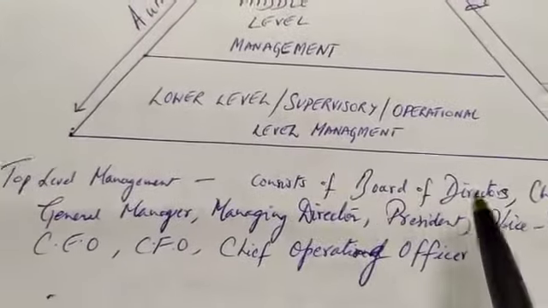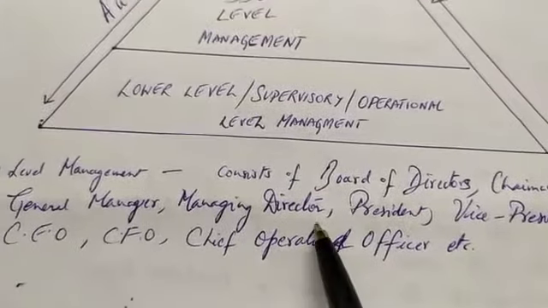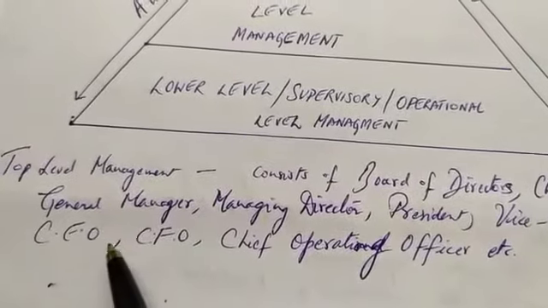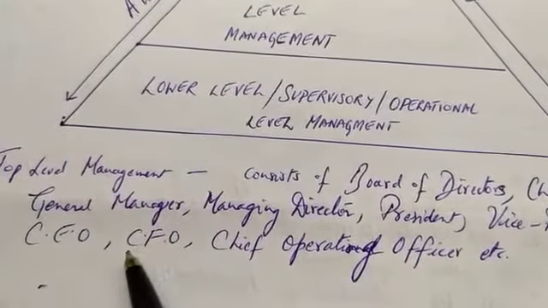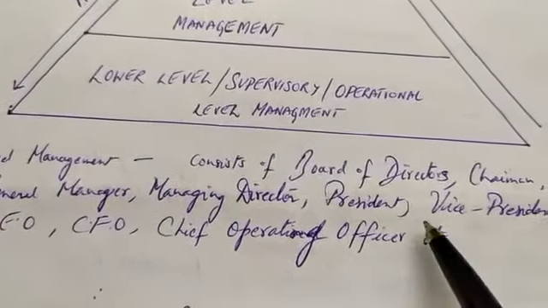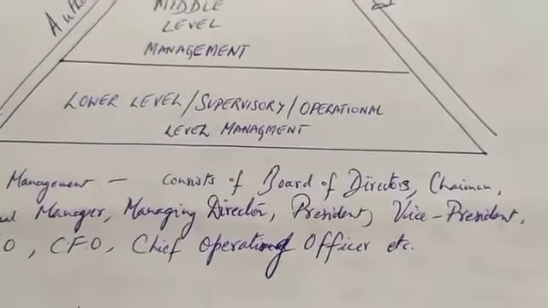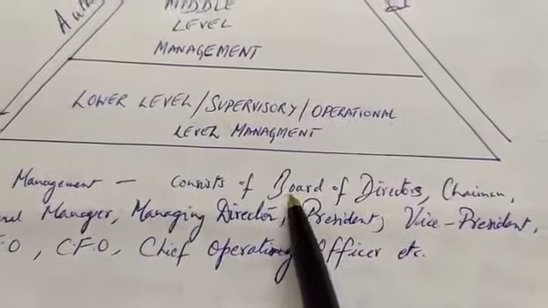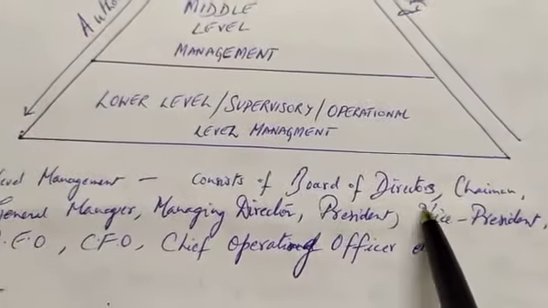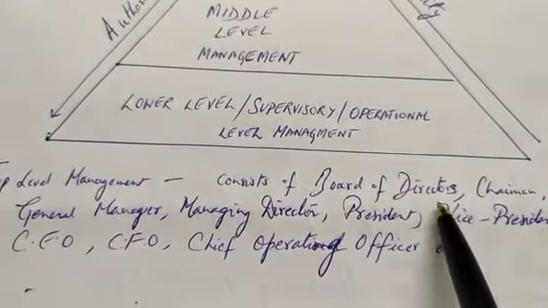It may be the chairman, general manager, managing director, president, vice president, CEO, chief executive officer, CFO, chief financial officer or chief operating officer, and maybe some other persons also. So these are some of the common personnel at the top level management.